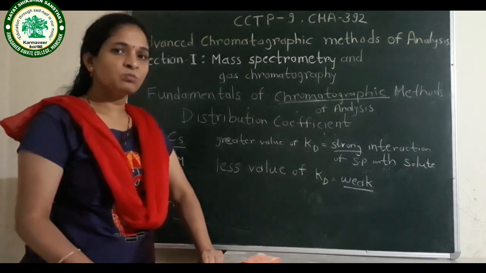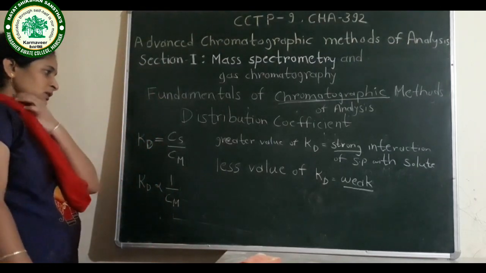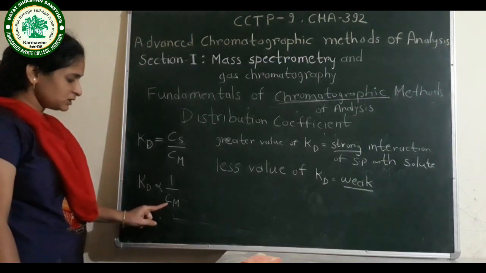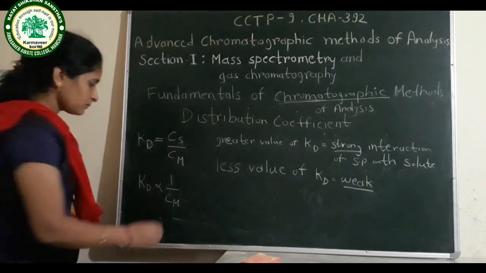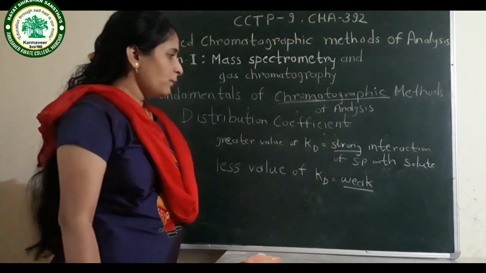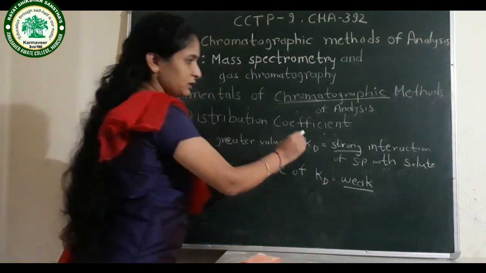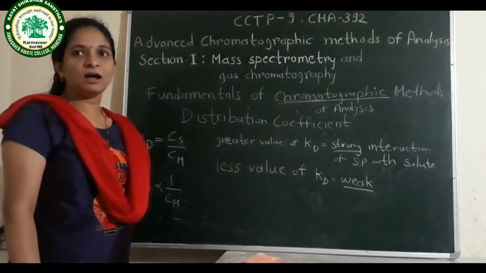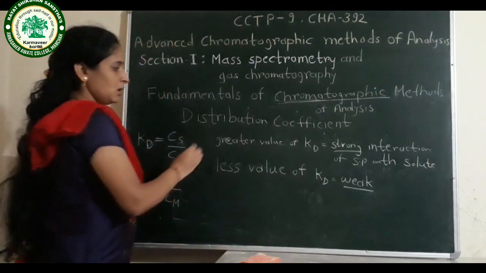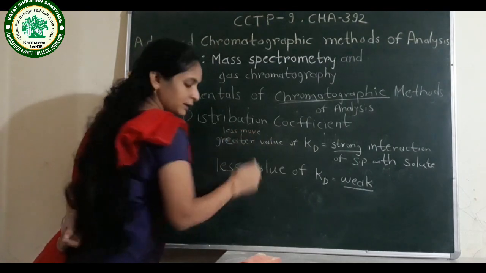So there is less movement of the solute particles. And as Kd is inversely proportional to Cm, there is a very high movement of the solute particles when there is less interaction with the stationary phase. Greater Kd value has slow movement.